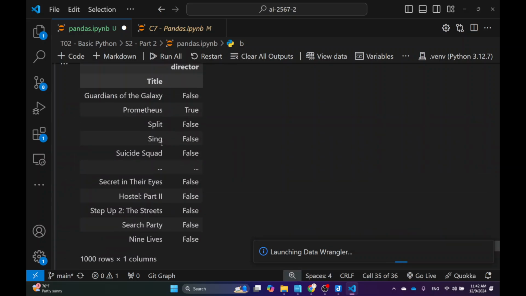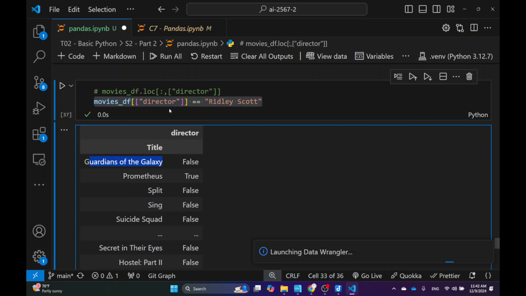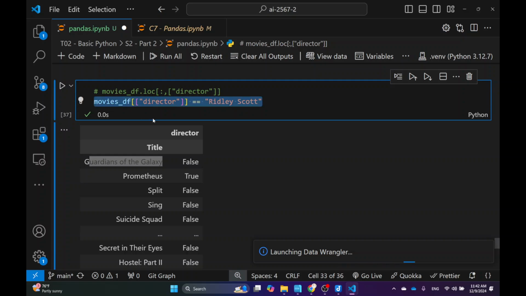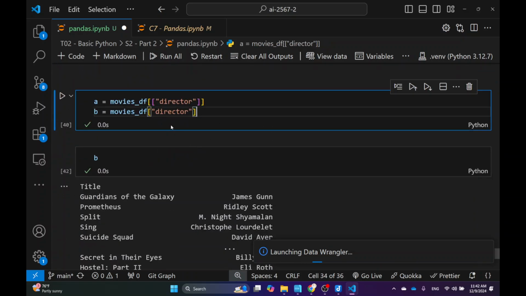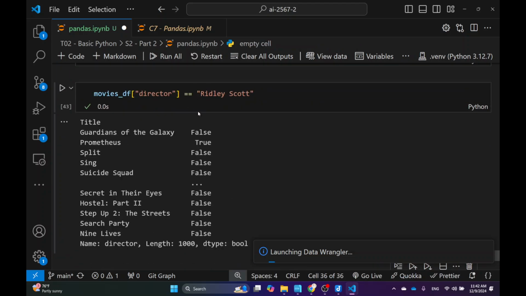So again, I show you that this one kind of works, right? Because it has true and false in here. But what I actually want is the series to be the filtering for the indices. So what I want is actually not this one, but this one. So I'm going to remove this, and you're going to see that the result is almost the same, but this is one-dimensional data. So what I want is not the data frame. I want the series that contains true and false. So that is the filtering indices that I want.